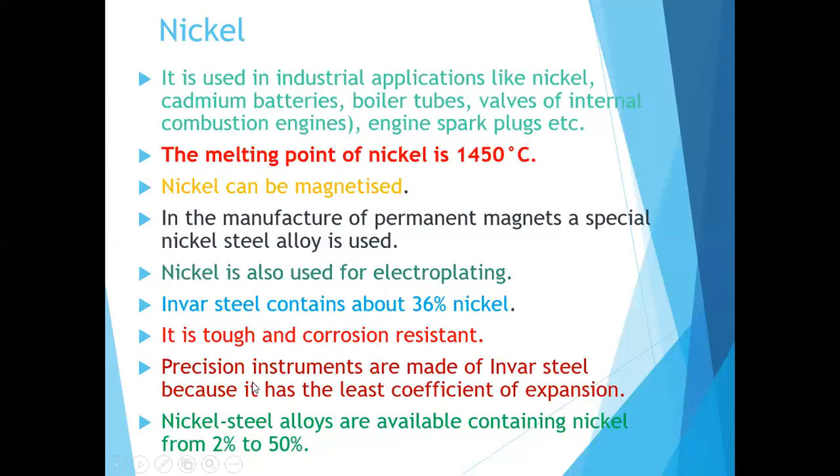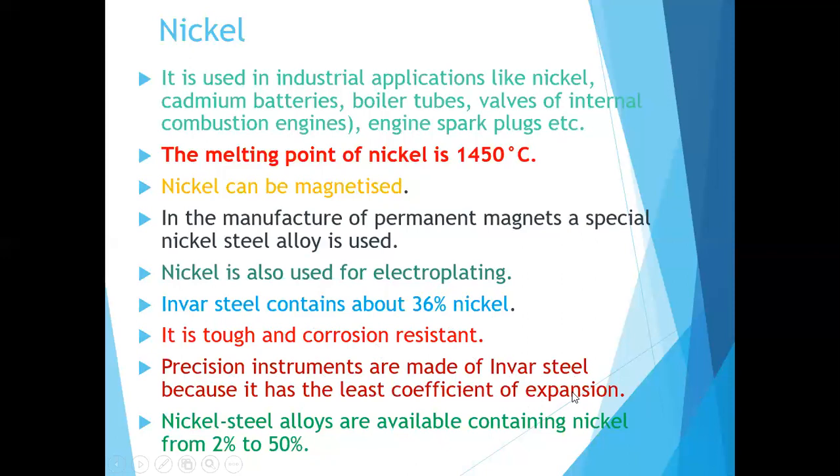Precision instruments, like measuring instruments, are made of Invar steel because it has the least coefficient of expansion.